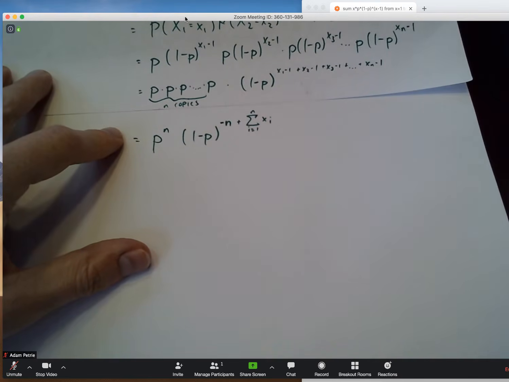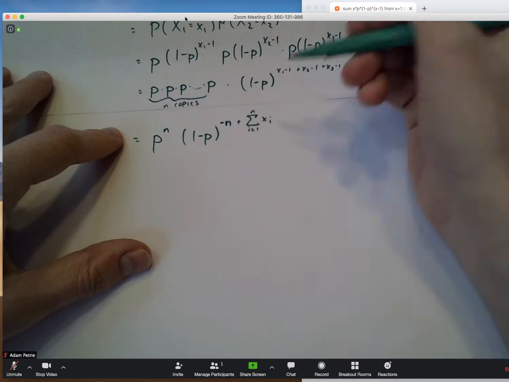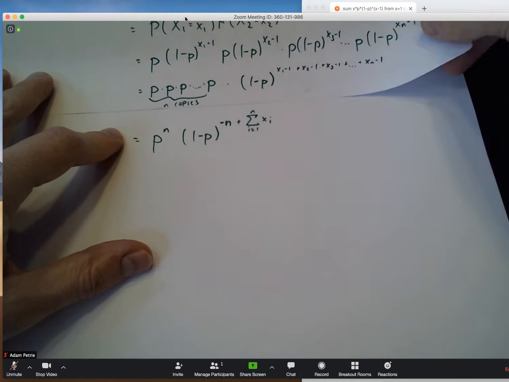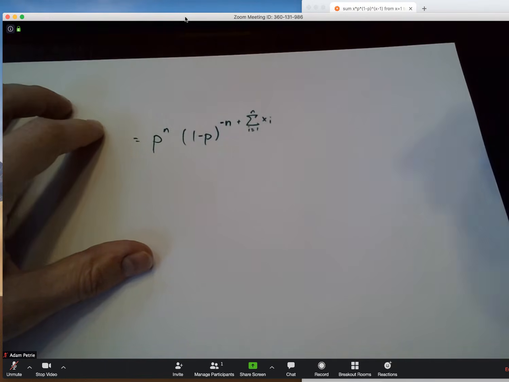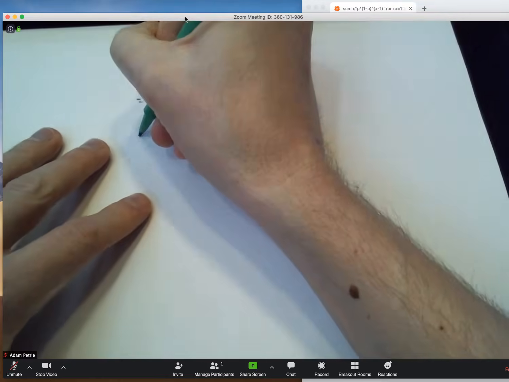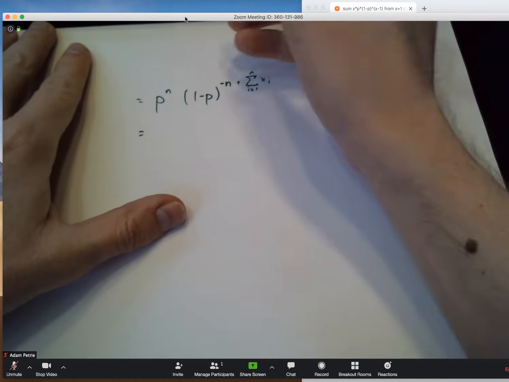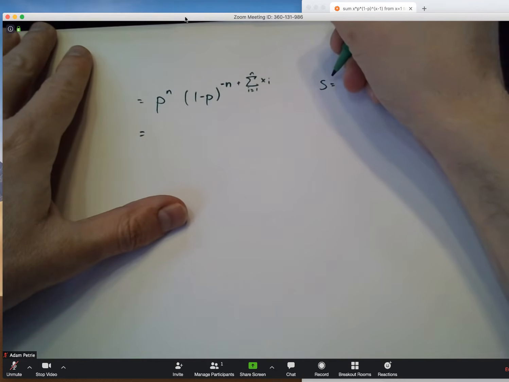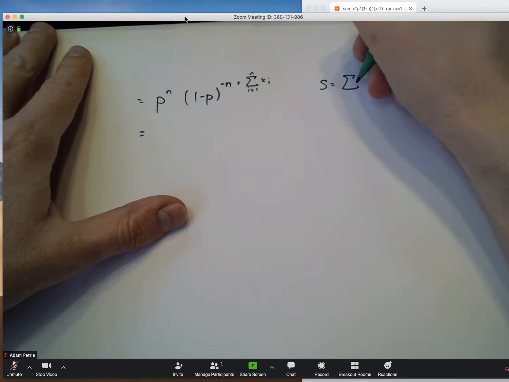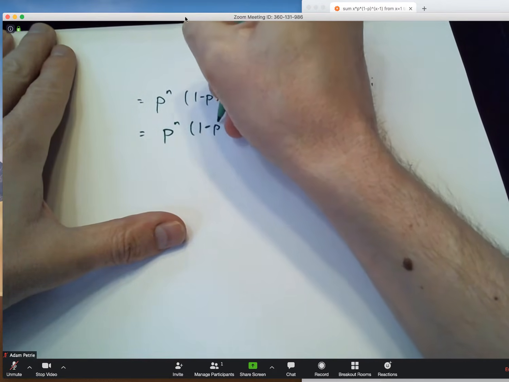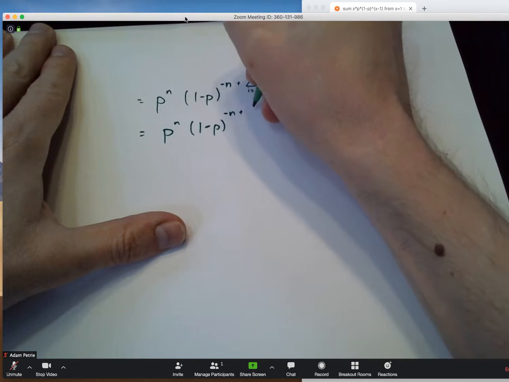So things are getting a little bit simpler. How would we write the sum of all the x's into Wolfram Alpha? Well, we can't. We know we're going to measure some certain value, some number for that once we do get the data. So let's use a trick that I like, and that is just replacing hard to work with symbols like the sum of all the x's just with a letter, just so we can get into Wolfram Alpha. So I'm going to say, let's just let the letter s equal the sum of all the x's. S short for sum here. So we're going to have p raised to the nth power times (1 minus p) to the minus n plus s.